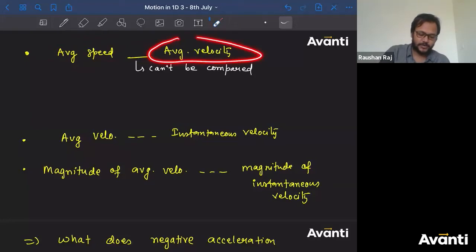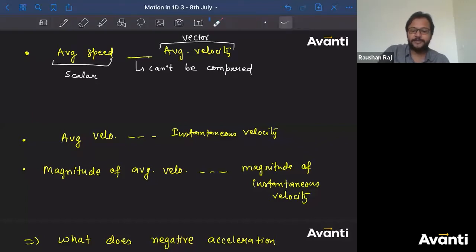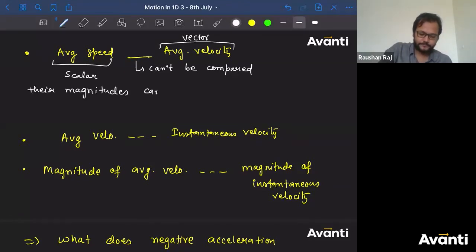This is a scalar quantity, and this is a vector quantity. How can you compare the direction in that case? But yes, can you compare the magnitude? Yes, their magnitudes can be compared.